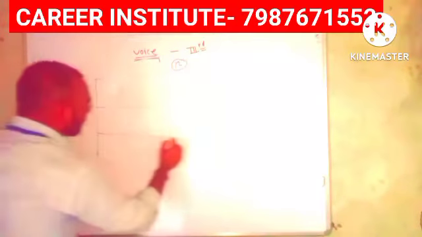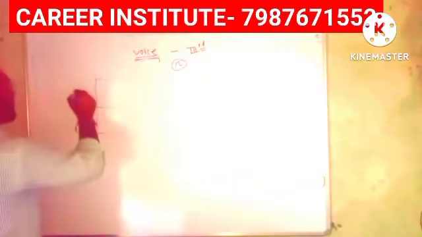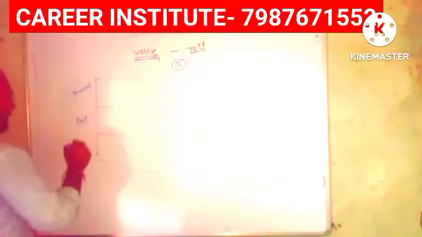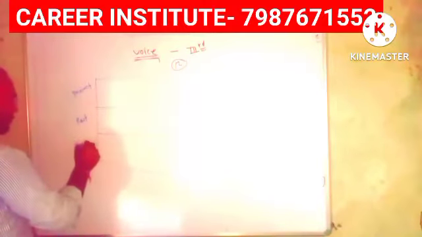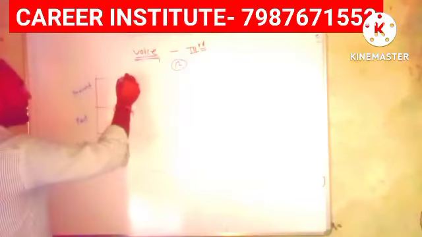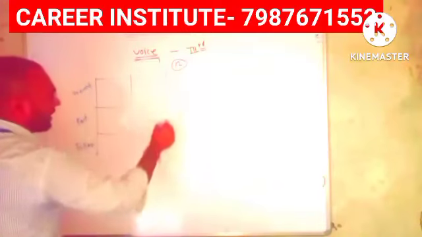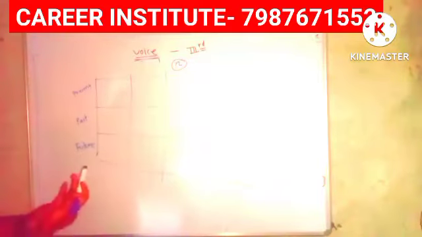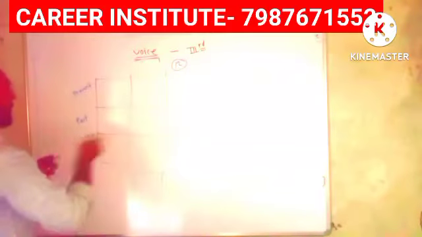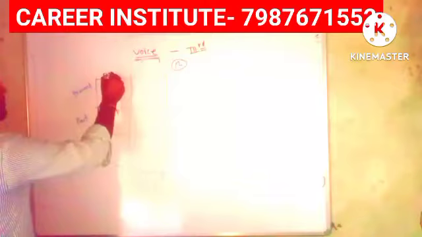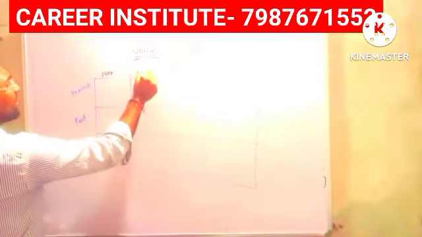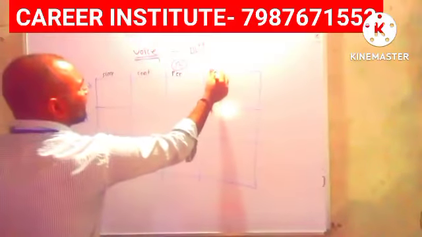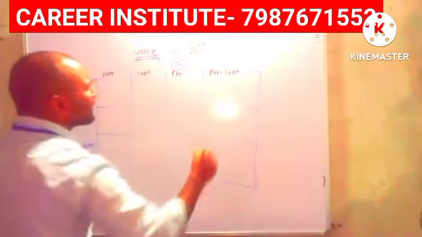Mainly it's divided into 3 parts. The first one is present tense, second is past tense, and third is future tense. These are the main parts. Now each tense is divided into 4 further parts. The first one is present simple tense, second one is present continuous tense, third one is perfect tense, and then perfect continuous tense.